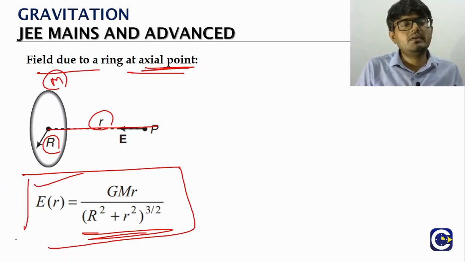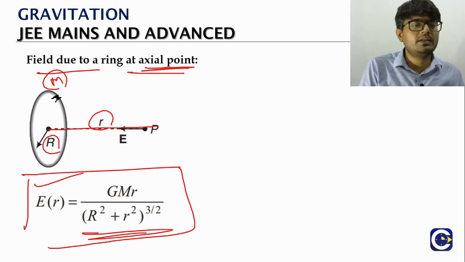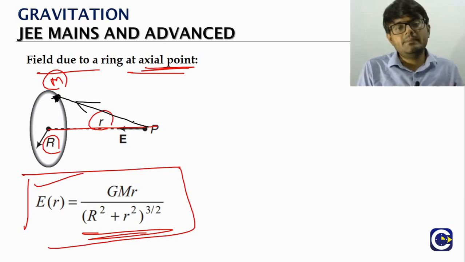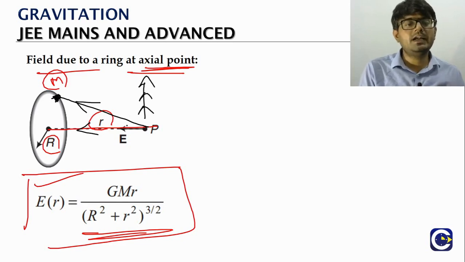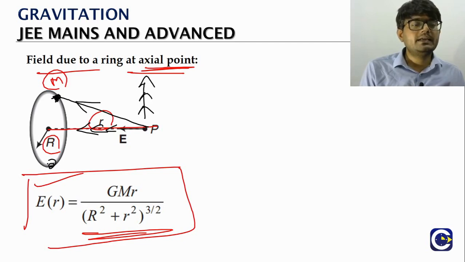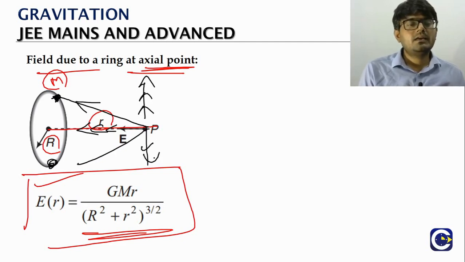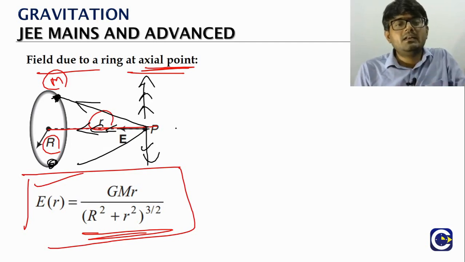So here what we will do is take a small element of that ring. The field will be towards that element. Here we have to take the components of the field, and what we will see is, due to symmetry, the component along the axial line will add.